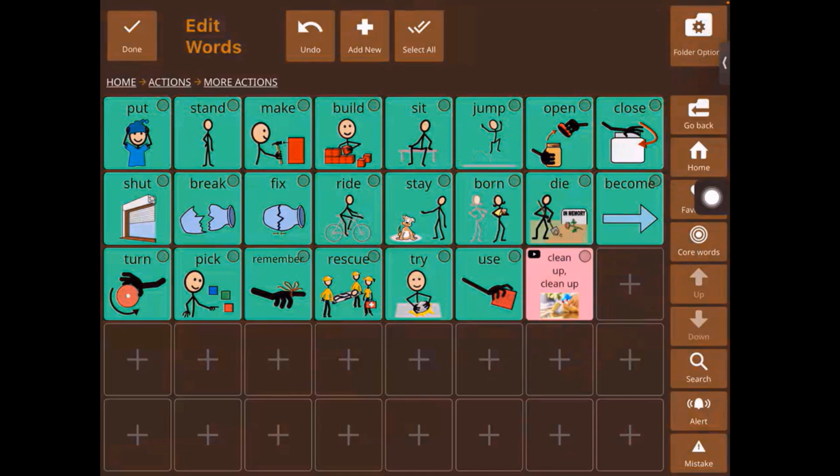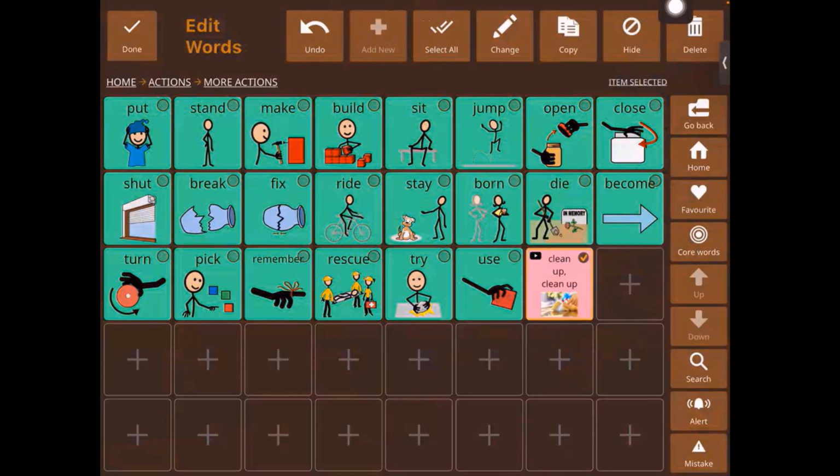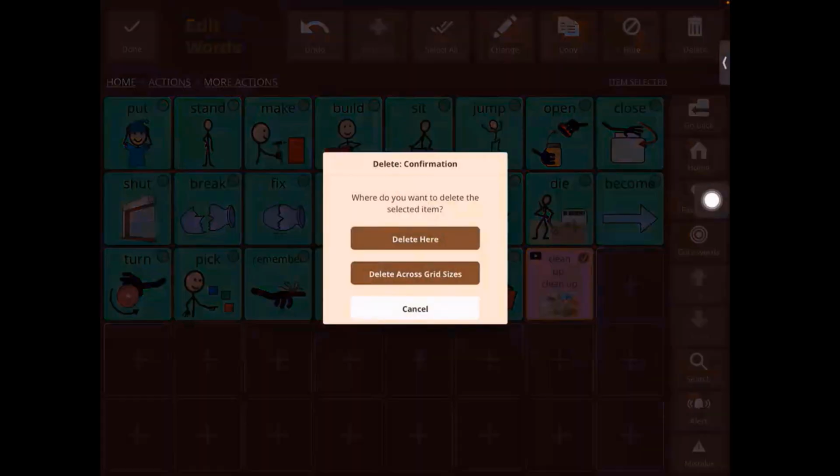Then we have delete. Next to that, we have delete. So now with delete, we have two new buttons. So we have delete here, which means that this word gets deleted only on the screen. Then we have delete across grid sizes, which means that this word gets deleted no matter what grid size you change into, right? So there's two options.